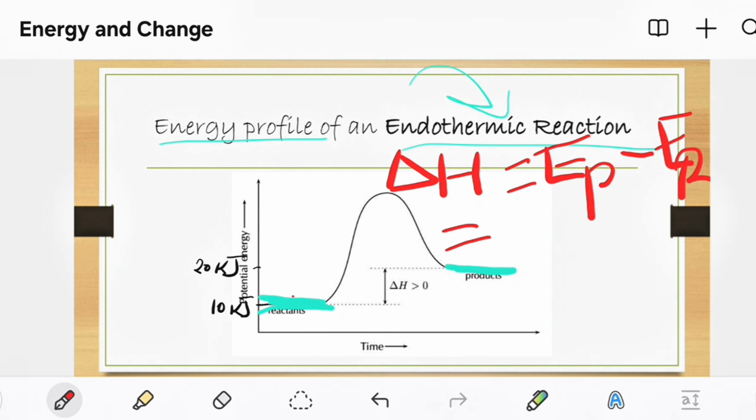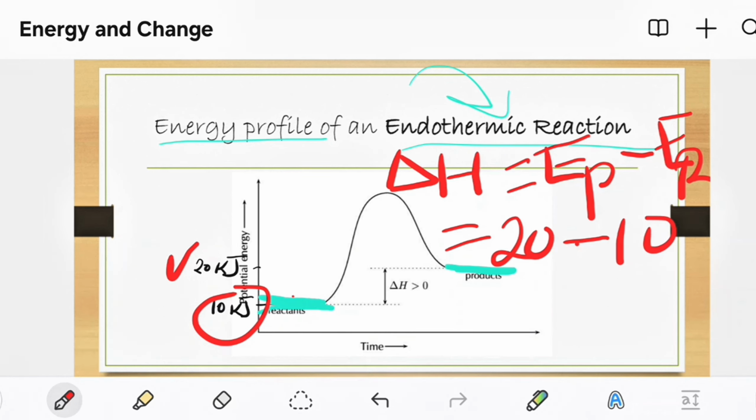If you check the energy of the products, there it is at around 20 kilojoules. We subtract the energy of the reactants, at around 10 kilojoules, and it makes sense then that we are ending up with a positive value of 10 kilojoules.